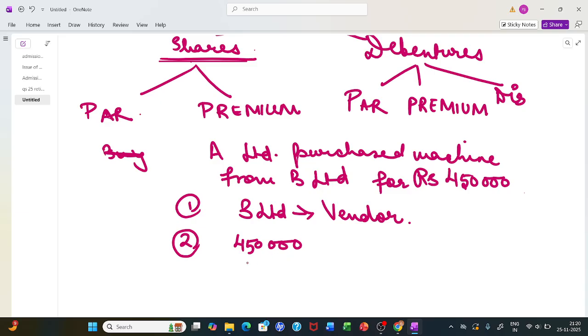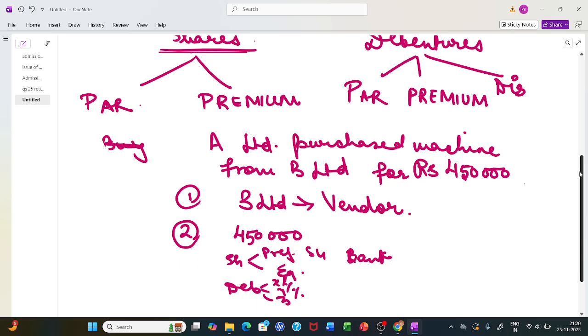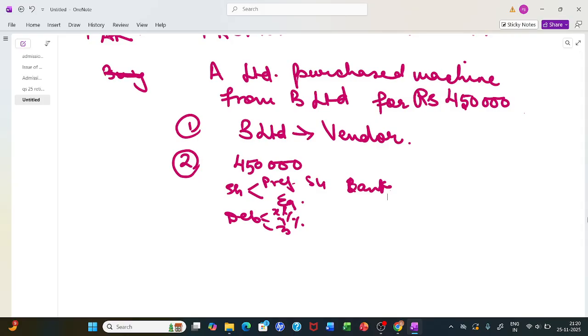It could be payment mode, it could be share. When I say share, it could be preference share or equity share, or it could be debenture. In debentures, different percentages could be there. Apart from this, you might give some money through bank draft or cheque. So three modes are there. It's consideration, so we'll concentrate only on the consideration part. These are different modes of making payment.